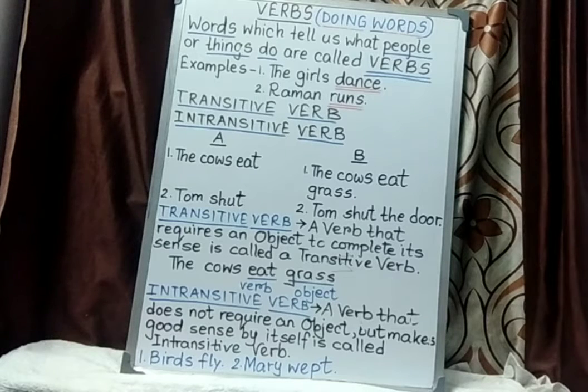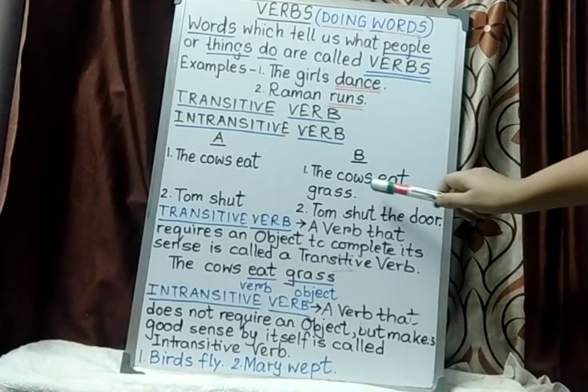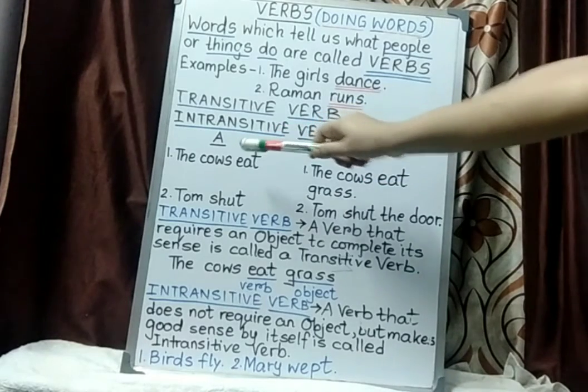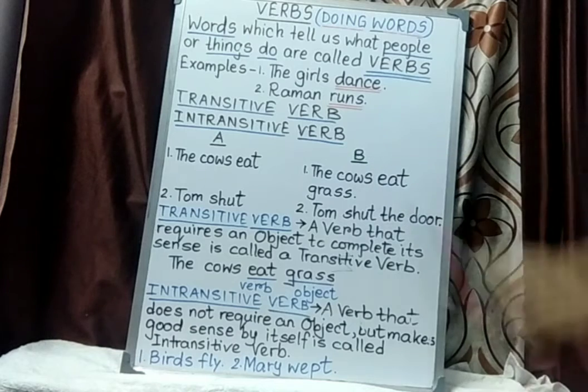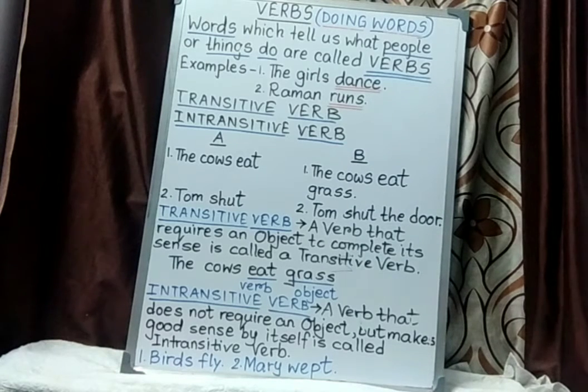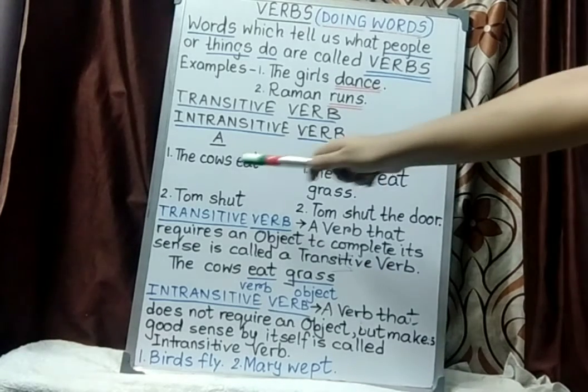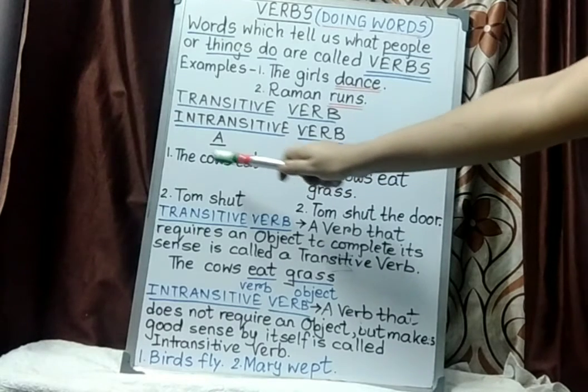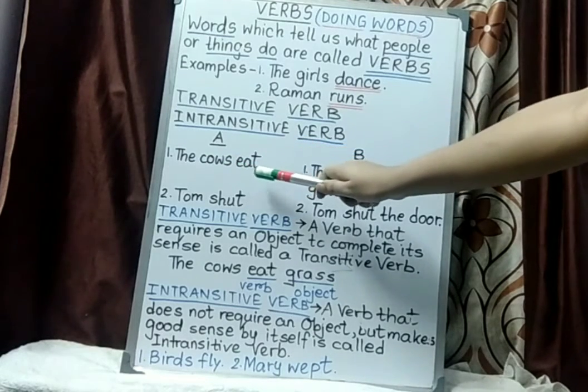What is a transitive verb? First let me tell you, I have given you two columns here, column A and column B. The cows eat. The first sentence reads, the cows eat.